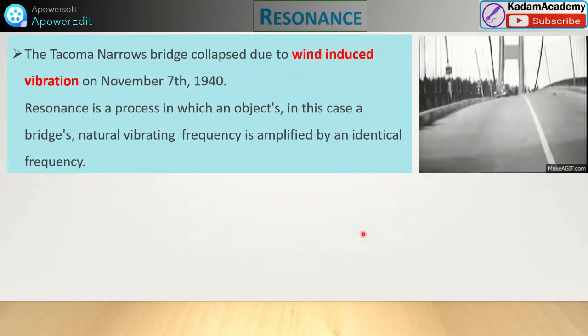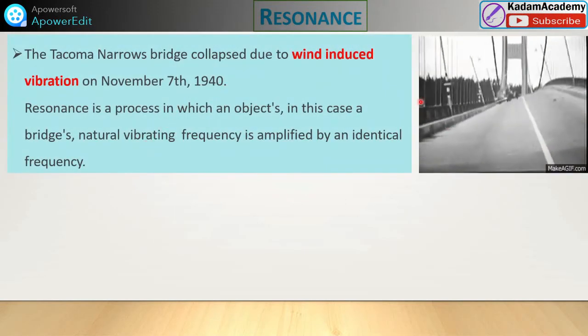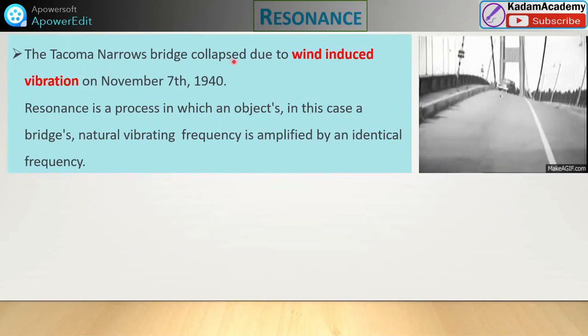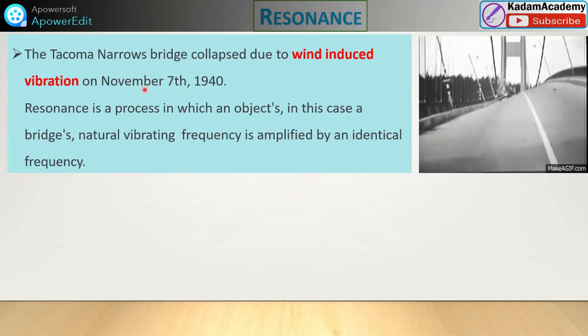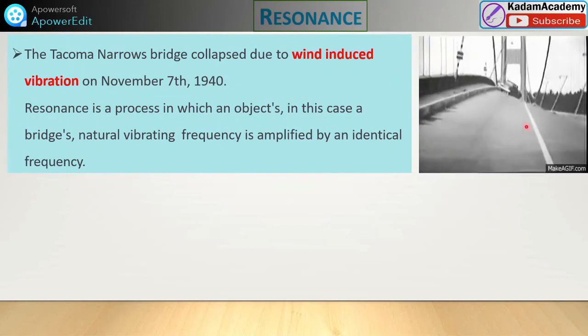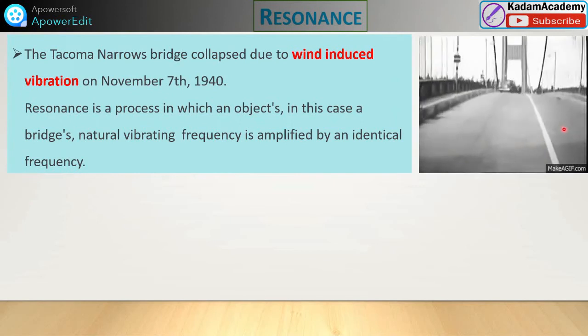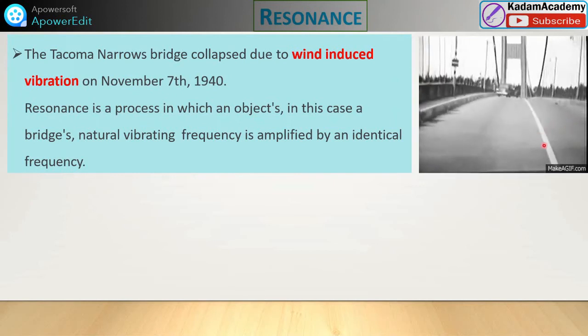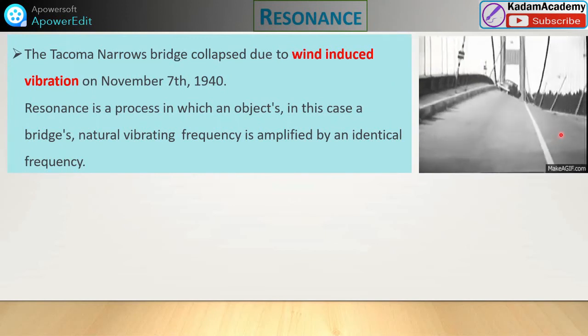Now the concept of resonance. See, in the year 1940, on November 17th, the Tacoma Narrows Bridge collapsed due to wind-induced vibration. This is the actual picture of how, due to the wind force, it was vibrating.